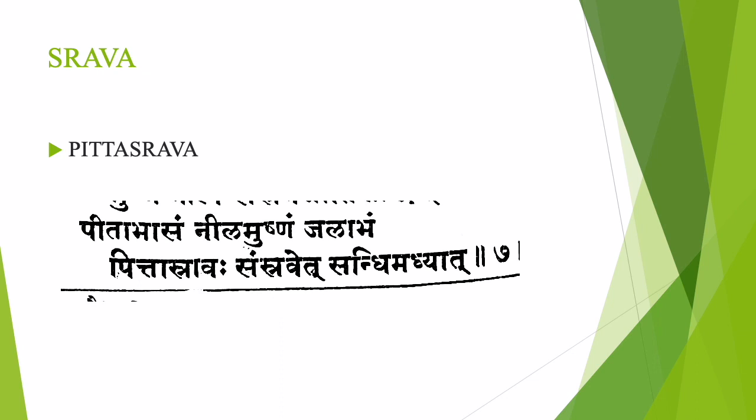Samsravet Sandhi Madhyat. From where will it flow? The discharge is from Sandhi Madhyat, from the middle of the Kaninaka Sandhi. That is Pitta Srava. The Srava will be yellowish or bluish in color, and it is like watery discharge, and it comes from Kaninaka Sandhi Madhyat, from the middle of the Kaninaka Sandhi.